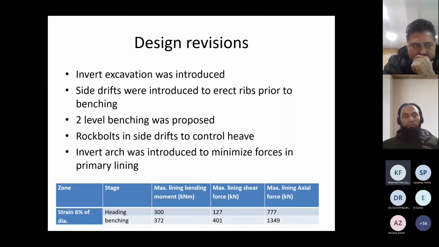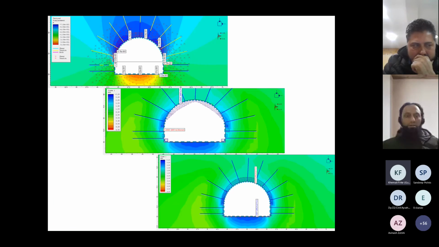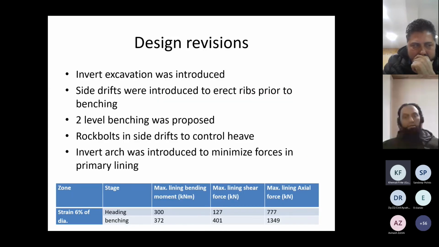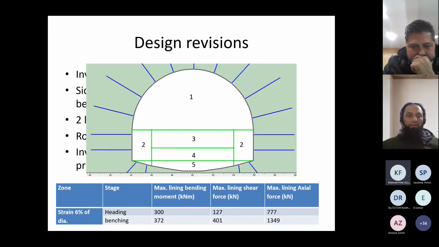And provide an invert arch. The profile of the arch, which was straight before, was converted into an inverted arch to minimize some forces. And we see that there is some reduction in the forces. And this was the revised sequential excavation. That means there was a requirement that the size of this top heading could not be reduced to less than this. There was a constraint. So this was the scheme given.